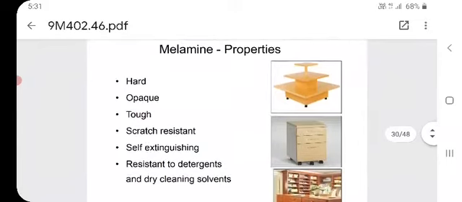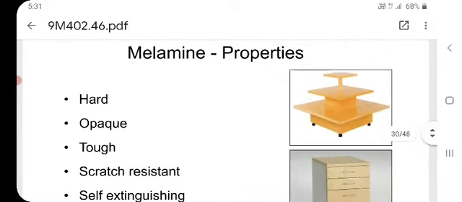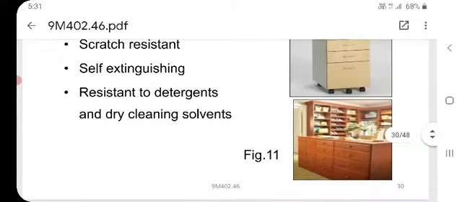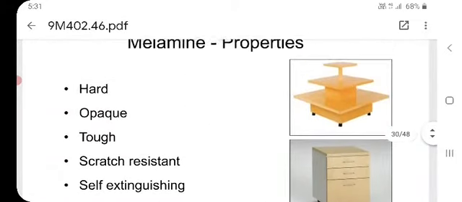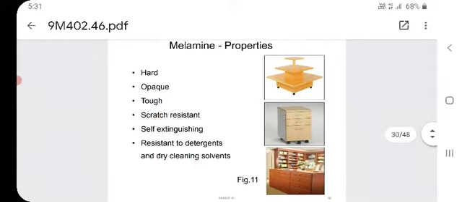Now we will see the melamine and its properties. See the examples: office racks, the table. Those are the examples of melamine.